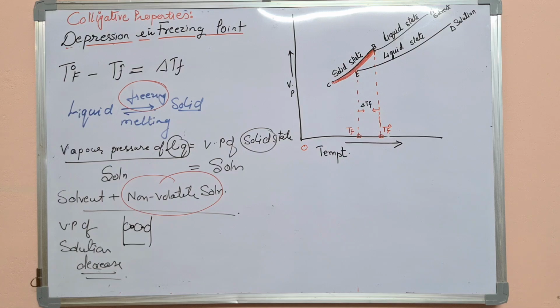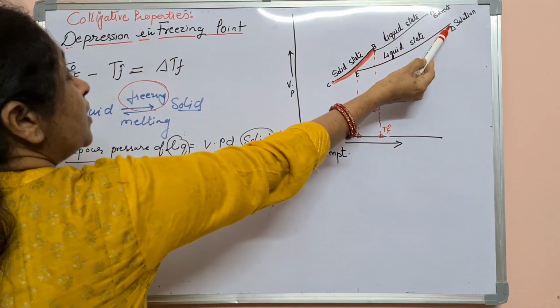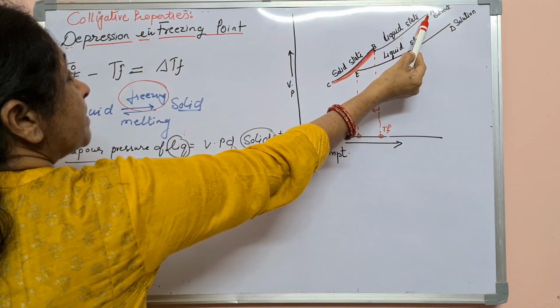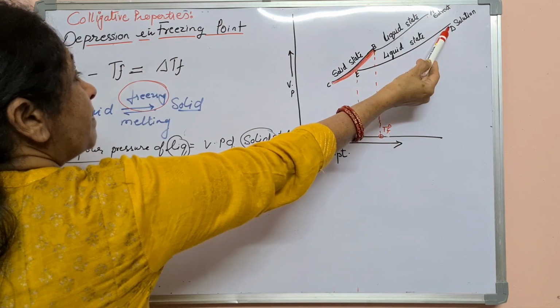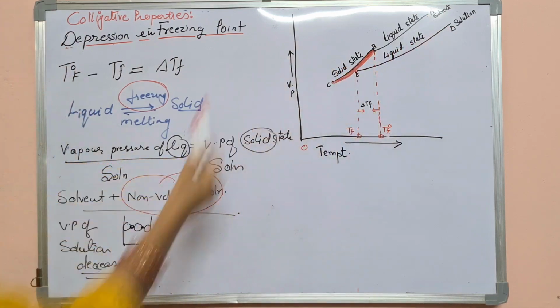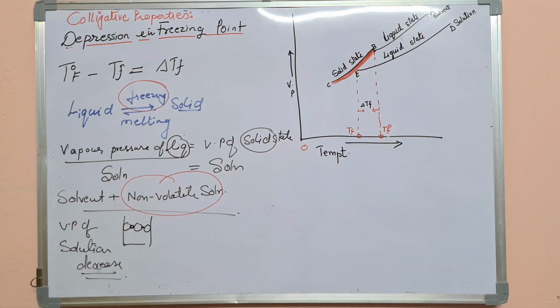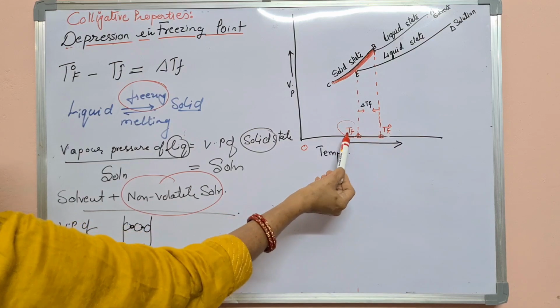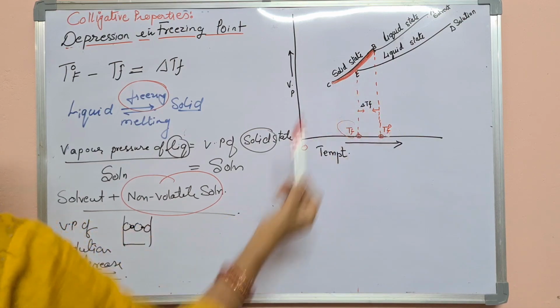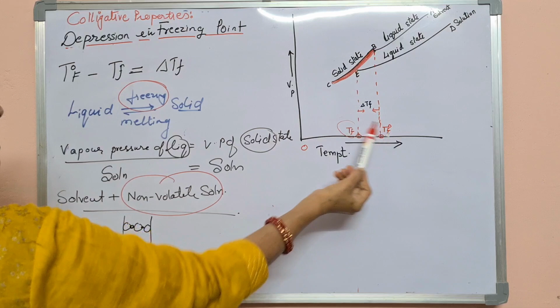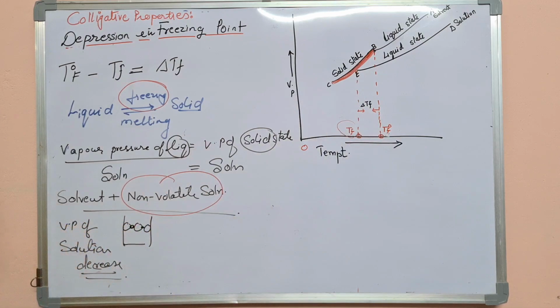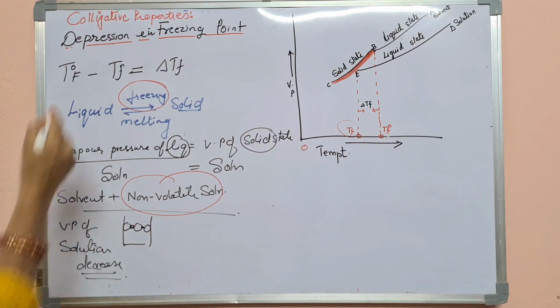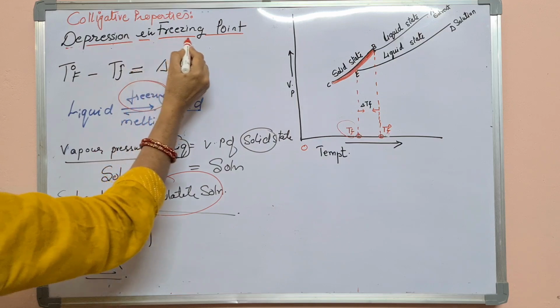That is why the solution line starts below the solvent. Solvent का vapor pressure पहले ज्यादा था, सॉल्यूशन का वेपर प्रेशर नीचे था और इस तरीके का ग्राफ चल रहा था. So we can see from the graph that the freezing point of the solution is lower than the freezing point of the solvent. T नॉट F is higher than TF. ठीक है. So this is your depression in the freezing point.